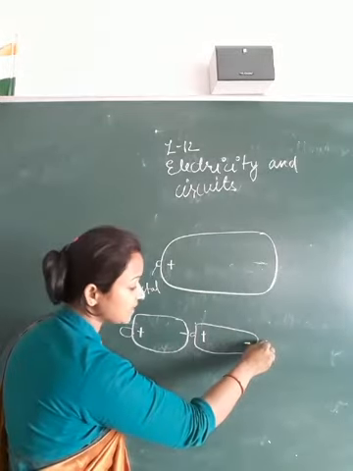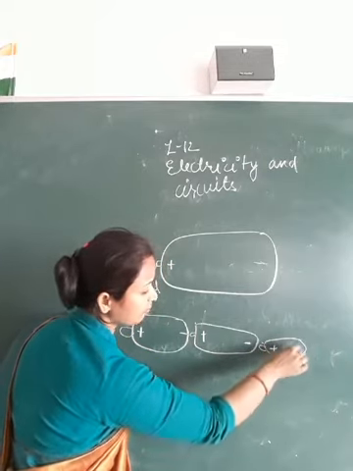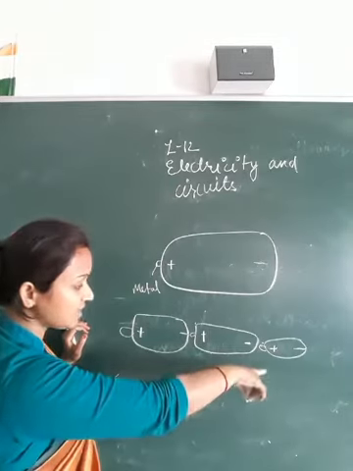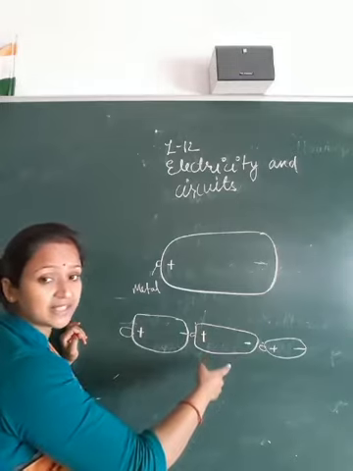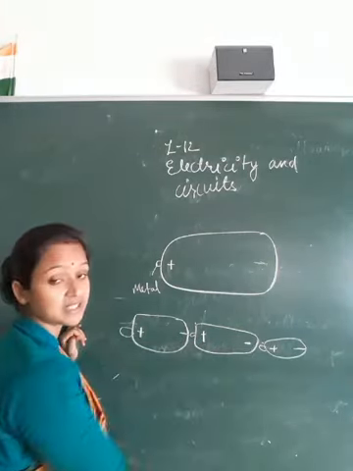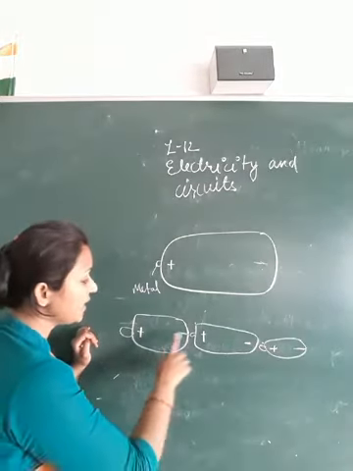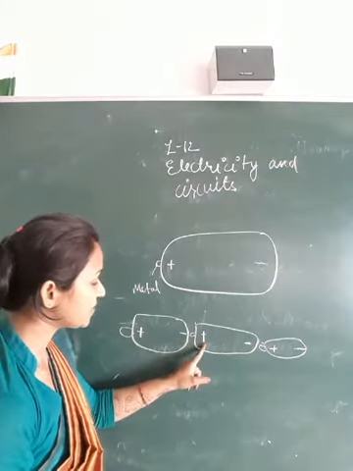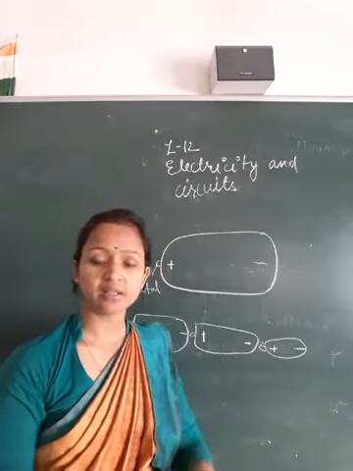When we arrange the next cell, it will come like this. This is the metal cap, this is the positive point and this is the negative point. So we will arrange the cell like this. And in the second cell, where is the metal cap? That is the positive point, and here is the negative point. So when we arrange the cells, the negative terminal is attached with the positive, and the negative is attached with the positive. So the arrangement of cells is like that.